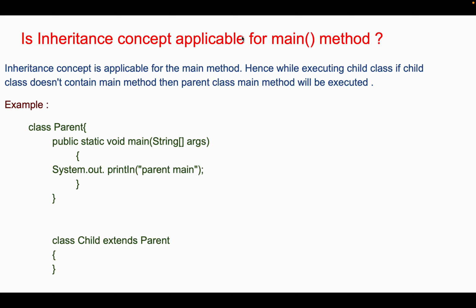If we look at this example, this is the parent class, where we have public static void main and one simple print statement. But the child class extends Parent and does not have any main method. So it is said that if the child class does not contain a main method, then the parent class main method will be executed.